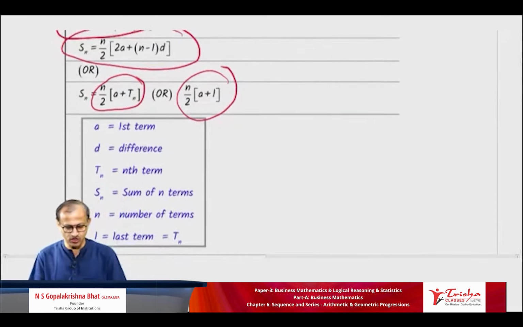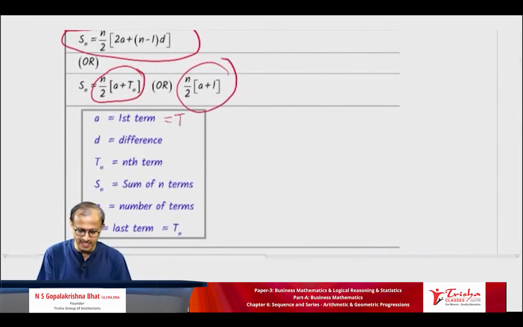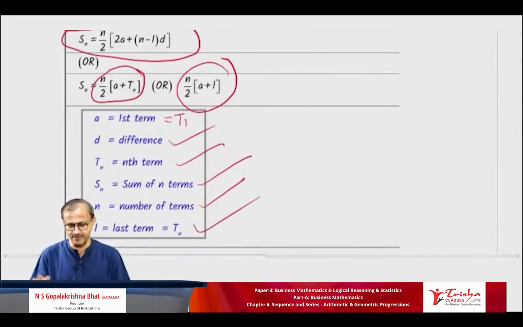Super. So a is equal to first term, I called it as T1. d is equal to common difference, Tn is the nth term, Sn is the sum of n terms, n is the number of terms. l is equal to the last term, it is nothing but, I already told, it is nothing but Tn.